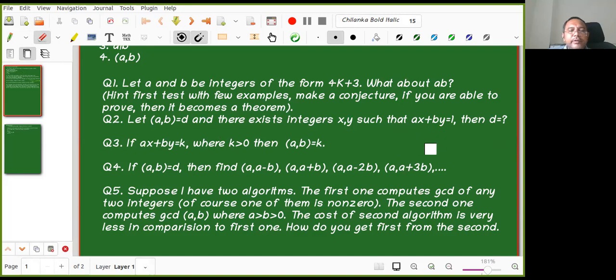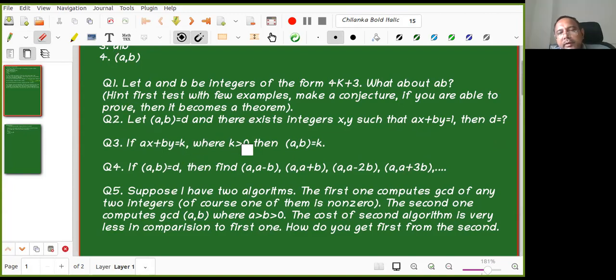Can you tick yes if it is true? Actually, 3 plus 5 is 8. That is 3 into 1 plus 5 into 1 equals 8. But GCD of 3, 5 is not 8. Is it okay, Shubhamoy? Okay, sir. Got it. Thanks. Good. Great.